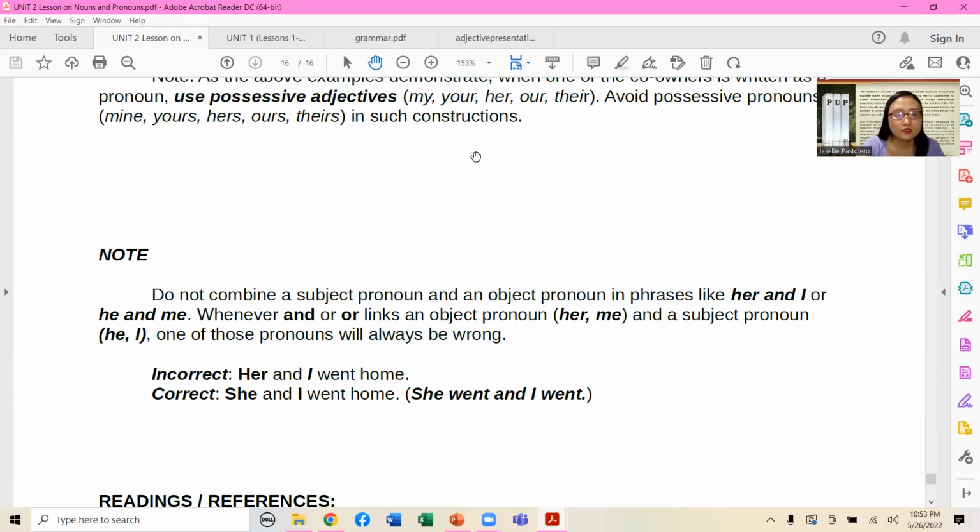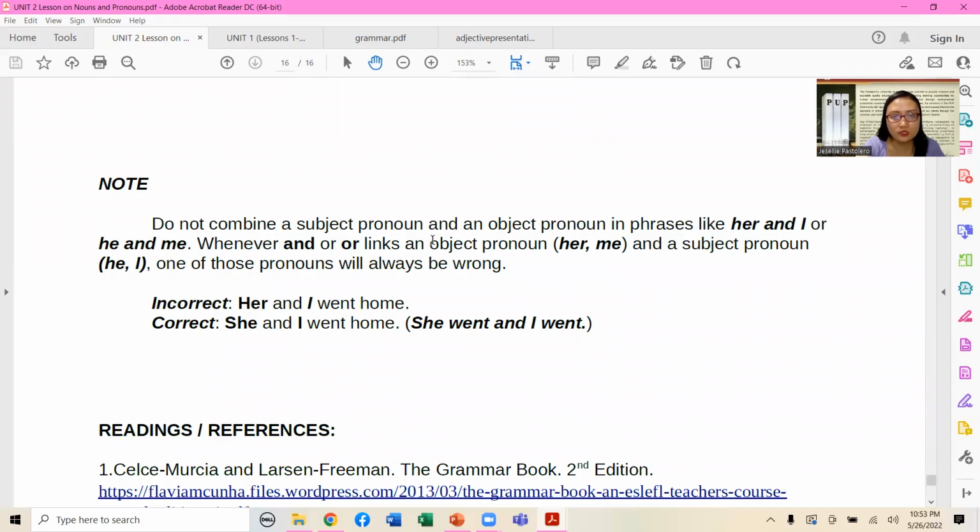Do not combine a subject pronoun and an object pronoun in phrases like "her and I" or "he and me." In addition, whenever "and" or "or" links an object pronoun, her or me, and a subject pronoun, he or she, one of those pronouns will always be wrong. So this is a very good note for all of us to be reminded of.